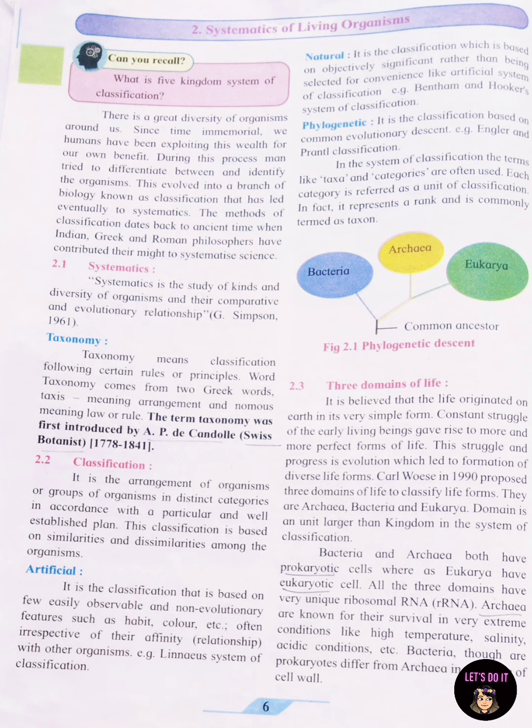Domain is a unit larger than kingdom in the system of classification. Bacteria and archaea both have prokaryotic cells, whereas eukarya have eukaryotic cells. All the three domains have very unique ribosomal RNA, that is rRNA. Archaea are known for their survival in very extreme conditions like high temperature, salinity, acidic condition, etc. Bacteria, though prokaryotic, differ from archaea in the structure of the cell wall.